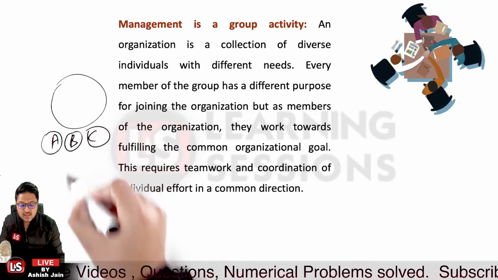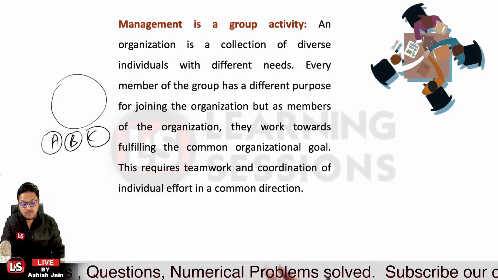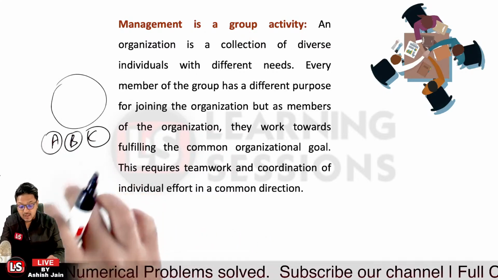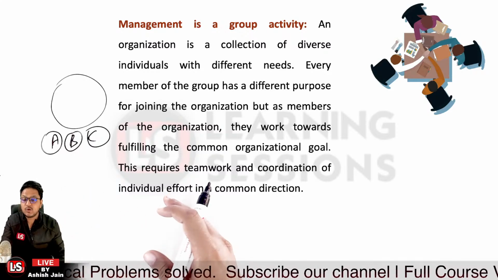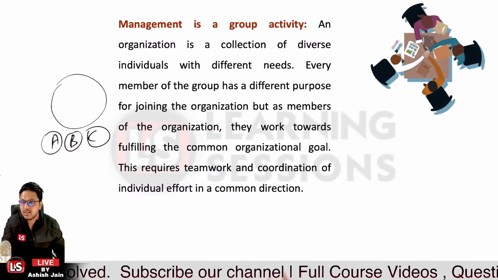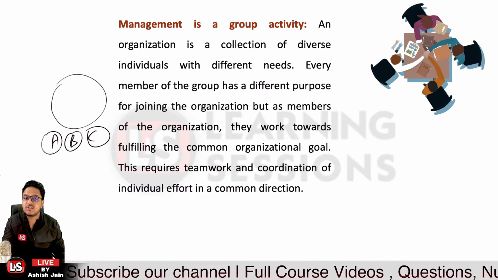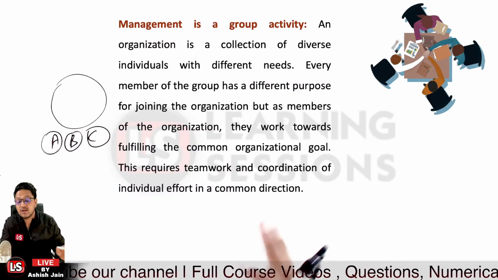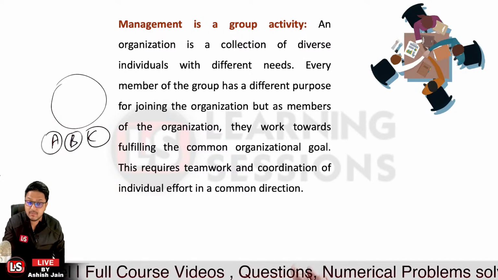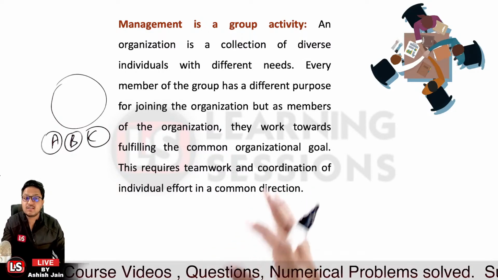We are to manage things in such a manner that we can make the most out of these human resources. We need to achieve their personal goals also, so that they align in such a manner that they want to achieve the organizational goals too. But their personal goals must also be achieved, so that they are able to achieve the organizational goals too.